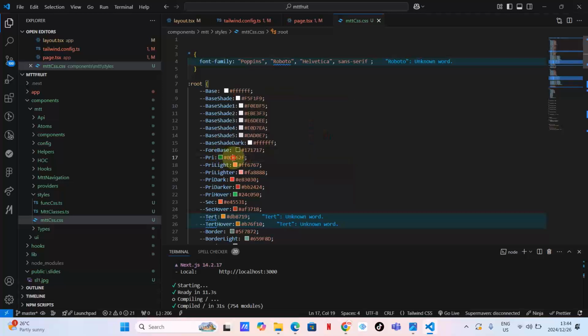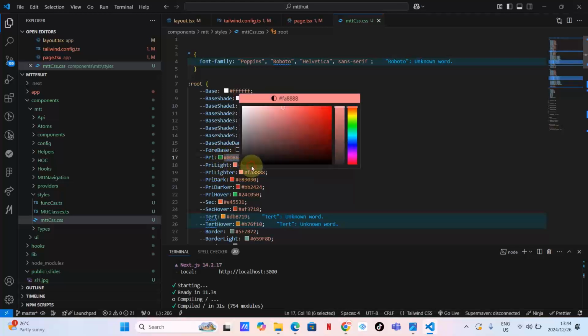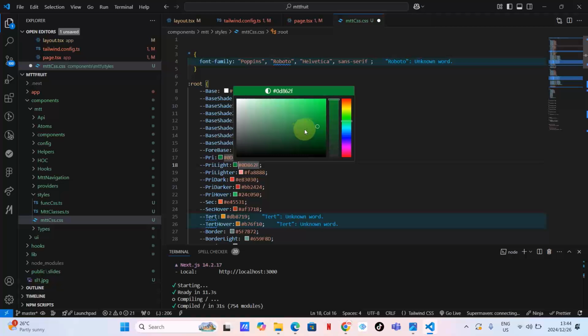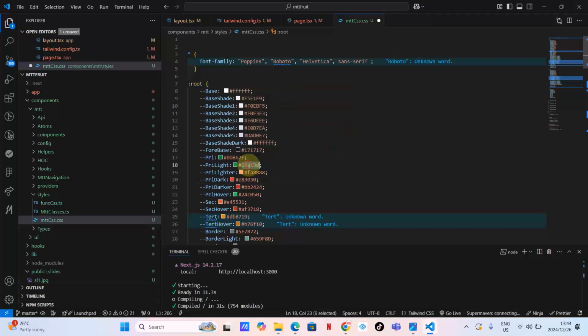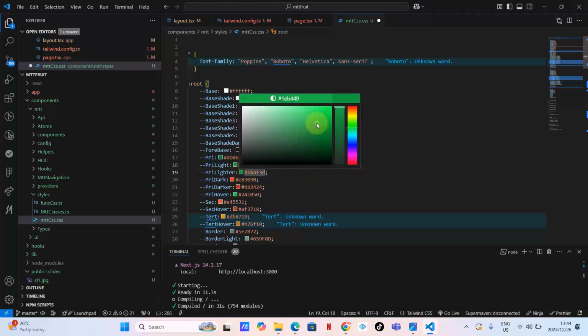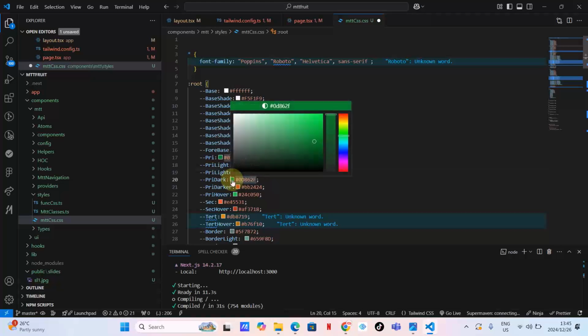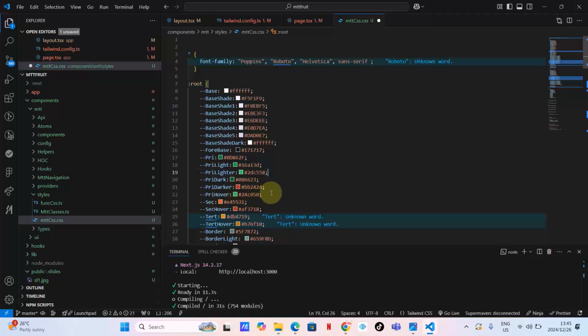If you've got your primary color here, what could be the light version of your primary color? So let's just paste here. And then what could be the light version of your primary color? For me, this could be the light version of my primary color. Then copy the light version again and go to the lighter version, which is from the light version, I can make a lighter version, something that is a bit lighter, as you can see. Simple. And then if I've got the primary color, primary dark is the same primary color, but it must be a bit darker. Happy with that. Primary hover, I'm done with it.